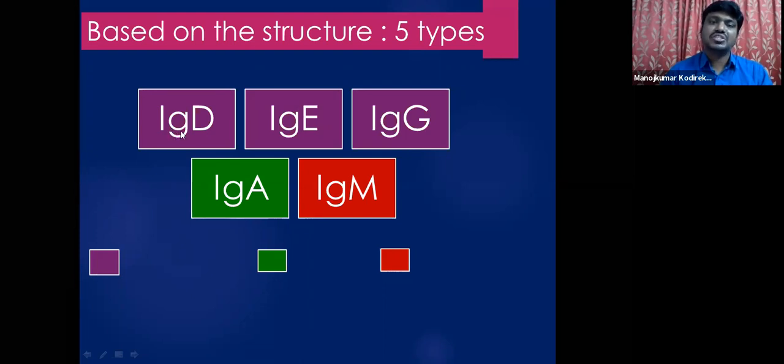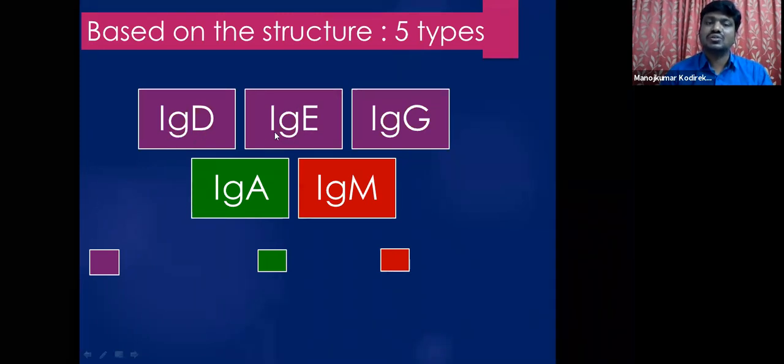Here, the prefix Ig refers to immunoglobulin. As I already mentioned, antibodies are called immunoglobulins. The prefix Ig refers to immunoglobulins, whereas the suffix D stands for the type of heavy chain that it contains. D is nothing but the type of heavy chain that it contains, and based on this, the antibody is named IgD.